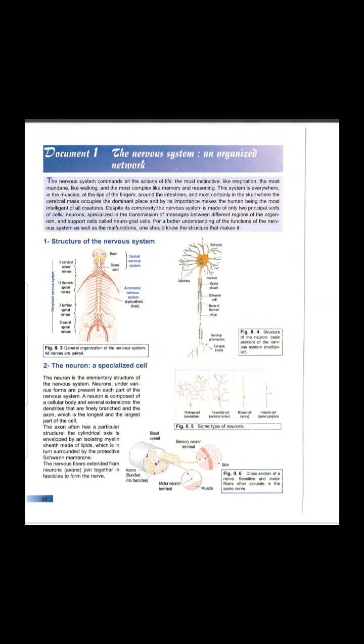Structure of the nervous system. Let's see. I have the brain and the spinal cord, which constitute the central nervous system, and the others which constitute the peripheral nervous system. So first, to make it easy to memorize, two main parts. Brain and spinal cord, central nervous system. The other cells and the other neurons and nerves constitute the peripheral nervous system. So the nervous system is constituted of central nervous system and peripheral nervous system. The central nervous system is composed of brain and spinal cord. The peripheral nervous system is constituted of the other nerves. No need to memorize them.